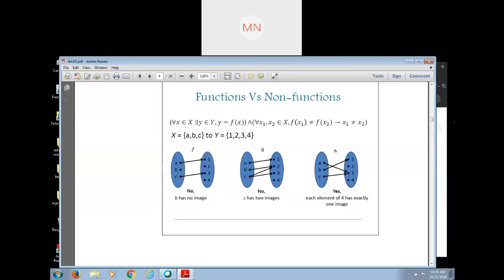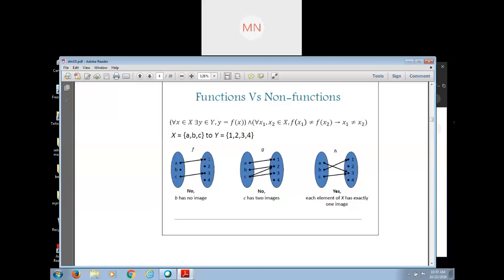In case of function, all elements of the first set are associated with a unique element of B. But here we see that B has no image in Y. So we say that it is not a function.